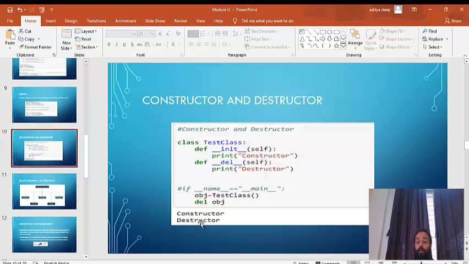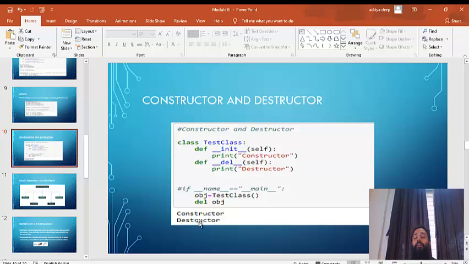Same thing happens for a destructor when you try to delete or drop an object. It will call a method called underscore underscore del underscore underscore, and the default argument will be passed, and whatever is inside that method will be printed, and it will delete the object. So this destructor will be called, it will delete the object, and it will print destructor.